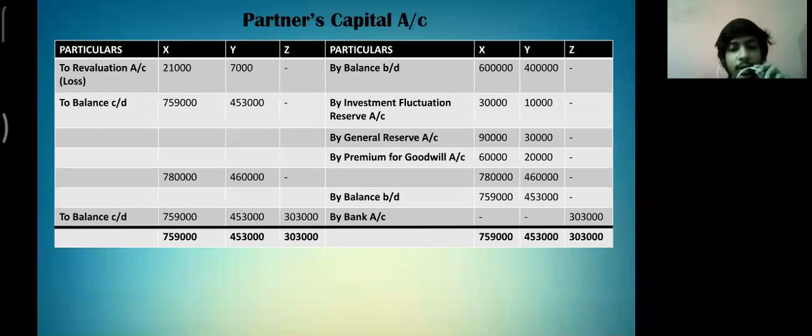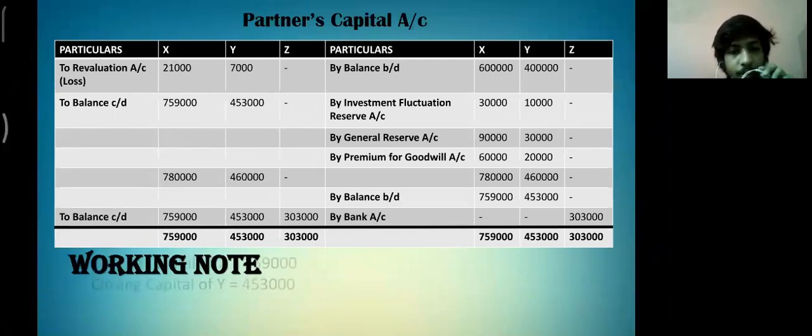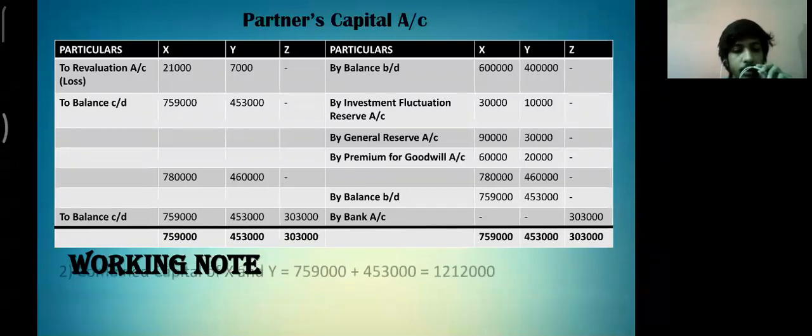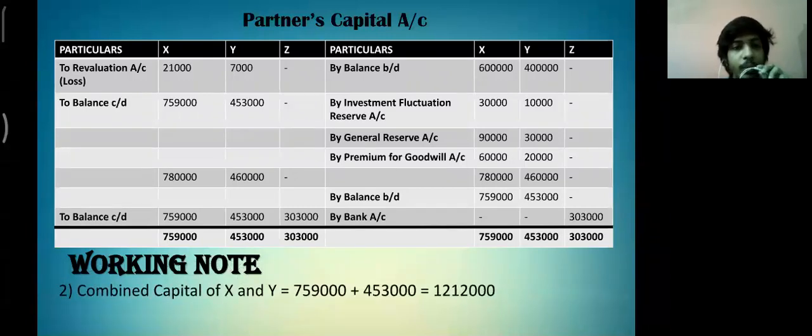Now, let us calculate the capital of new partner, that is Z. First, as we know, the closing capital of X and Y is 7,59,000 and 4,53,000. Then second, we would be calculating the combined capital of X and Y by summing up the capitals of X and Y, that is 7,59,000 and 4,53,000.